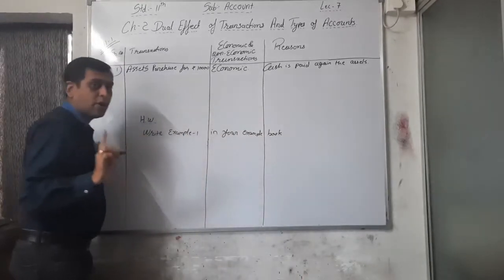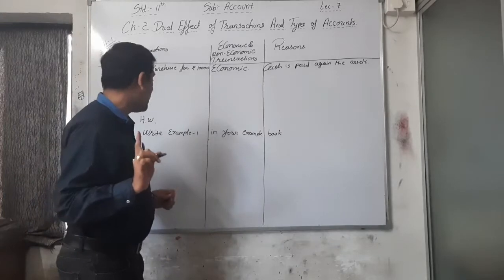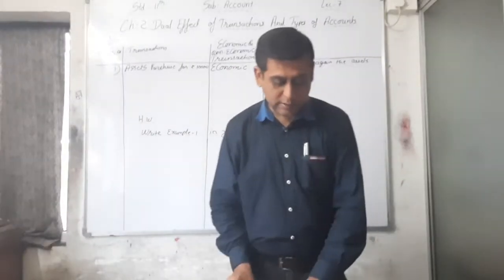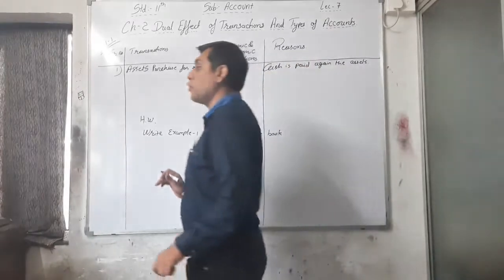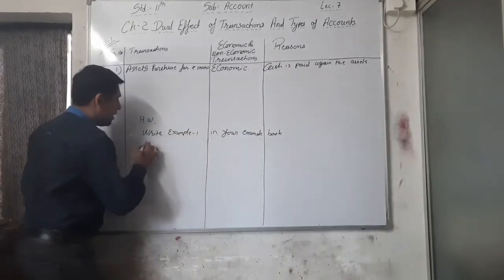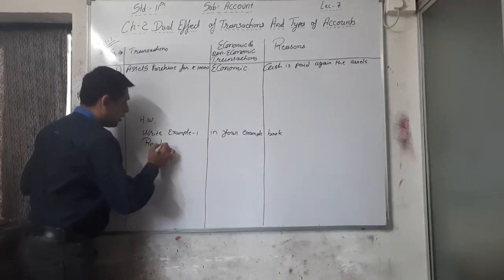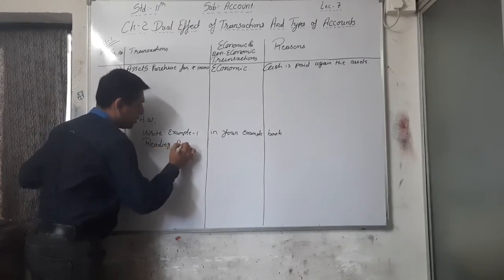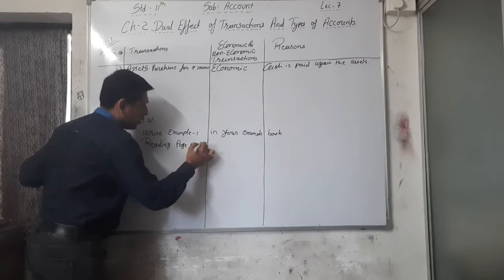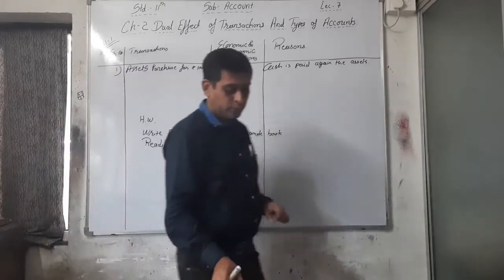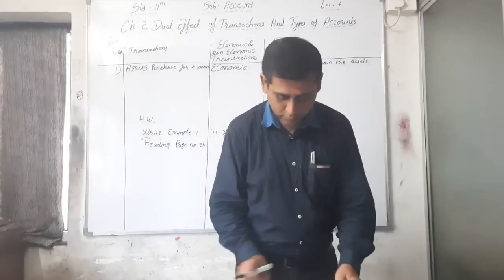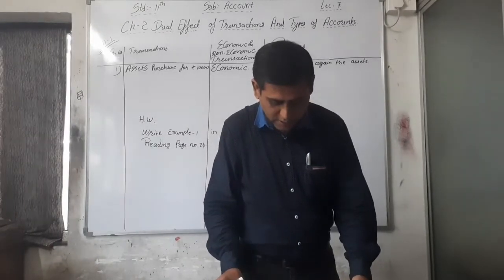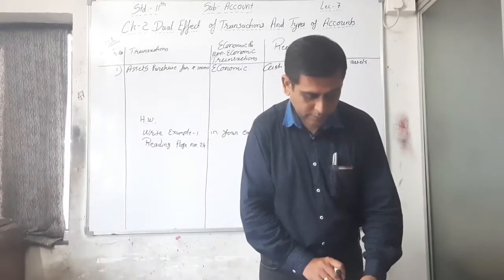You have to write example 1 in your example book, and the second one is you have to read all these things, that is the reading homework, from page number 24 to page number 29.